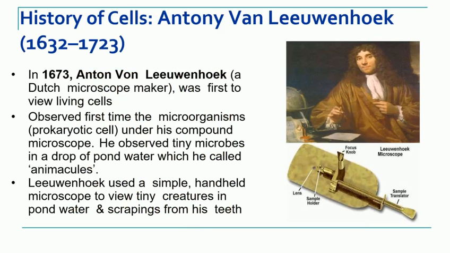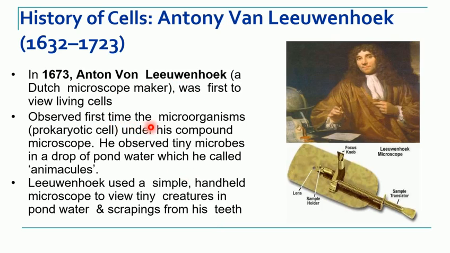After the discovery of the cell, the second remarkable work was done by Anton van Leeuwenhoek. In 1673, Leeuwenhoek, who was a Dutch microscope maker, was the first to observe the living cell. Robert Hooke observed cells, but those were dead cells. Leeuwenhoek was the first scientist who could observe living cells.